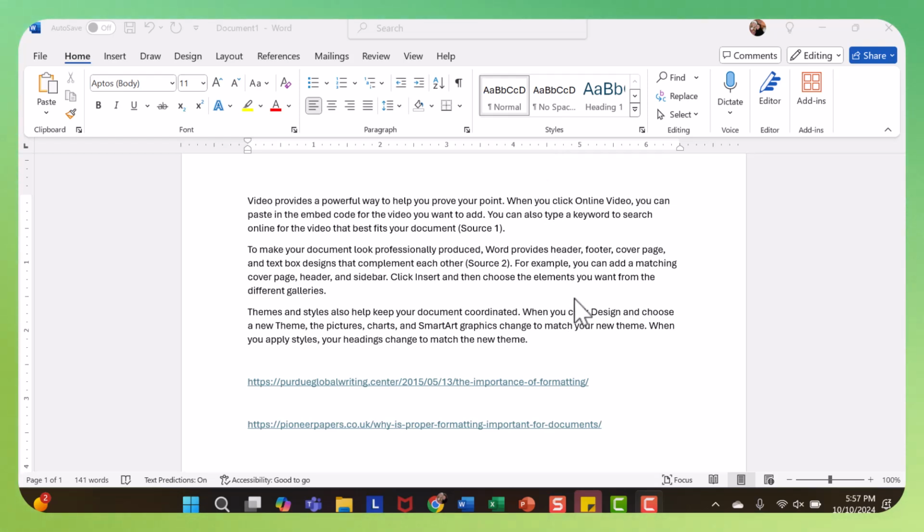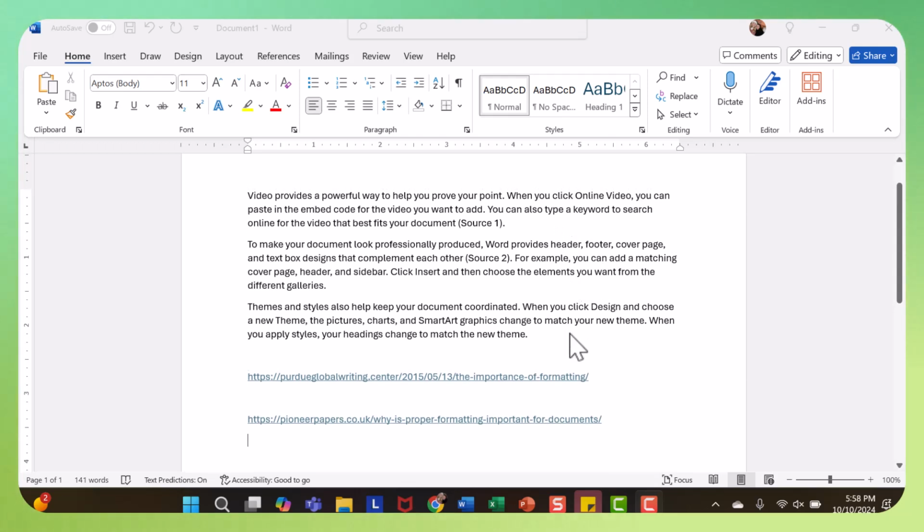So what I want to do real quick is just go over what you can do. So this is just random text, obviously not an actual discussion board post, but it is the 3 paragraphs. And at the bottom I have 2 links. And remember, you do need to use 2 sources, but you also need to format those sources following APA guidelines. So what we have here are just the links of the sources I used for my post. And then as I was writing my post, I indicated here and here where I used my sources because you do need to have in-text citations.